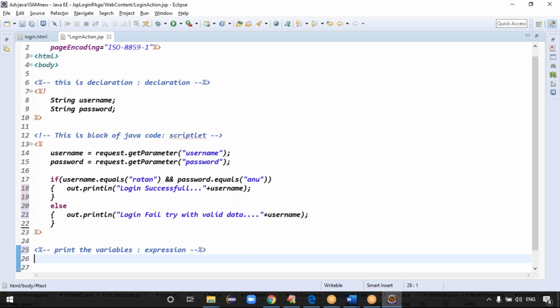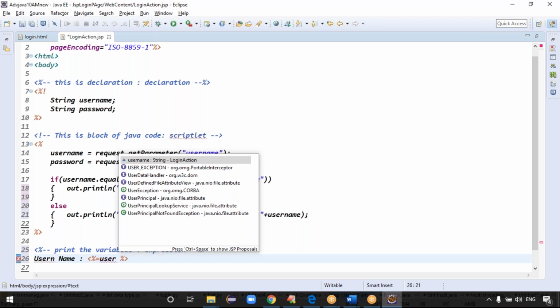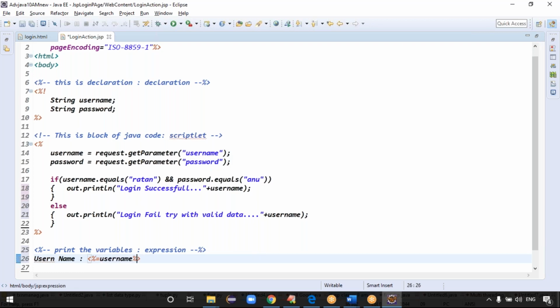Expression, right? I just want to print the username and password. Either you can write out dot println and the data is printed, it's not a problem. Otherwise, you can use an expression. The syntax, guys: percentile equal to username.